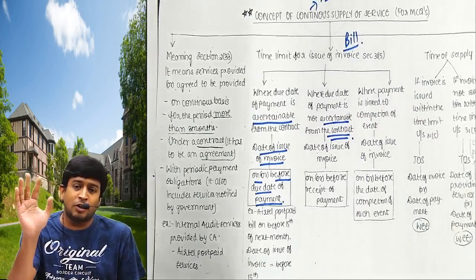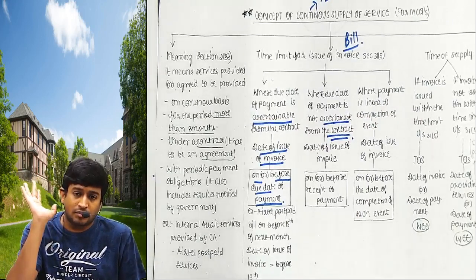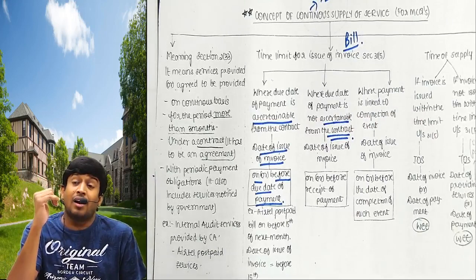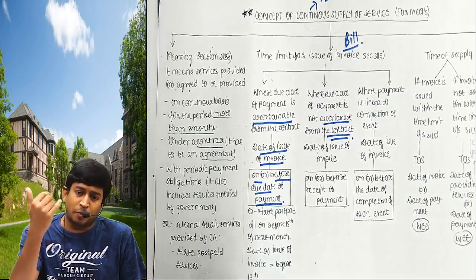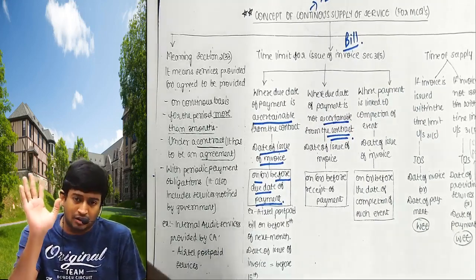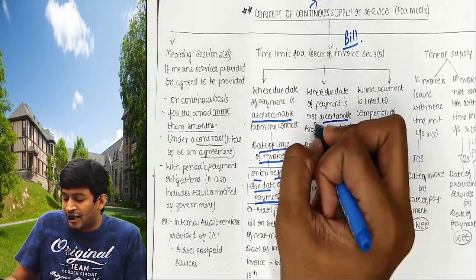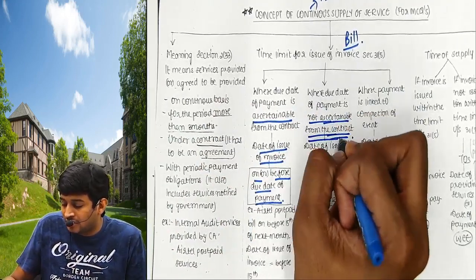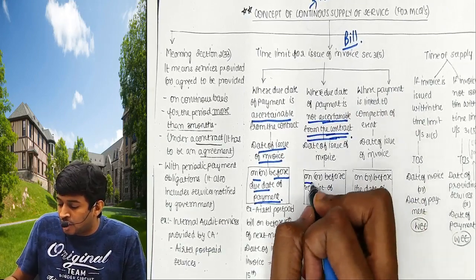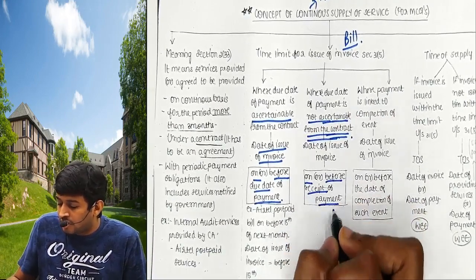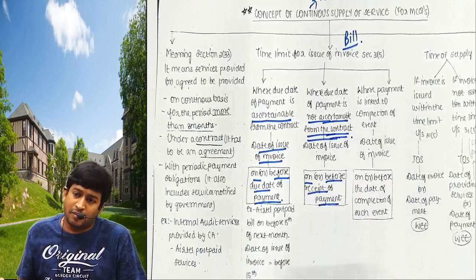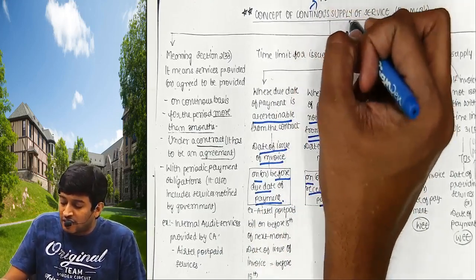Airtel says this will not happen, you pay whenever you want. Acha. Auditor says to the client, you pay whenever you want, I will give the bill, you pay whenever. That is called not ascertainable from the contract. In that case, date of issue will be on or before receipt of payment. But what is continuous supply of services?